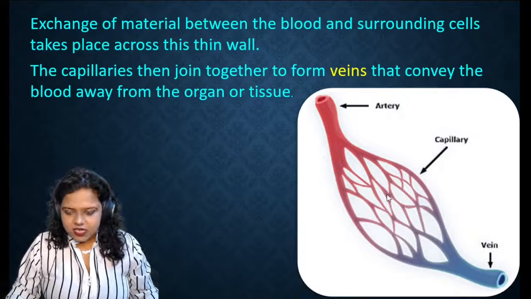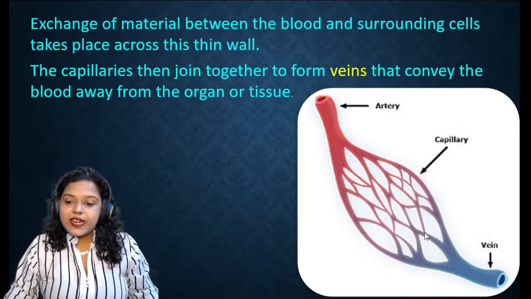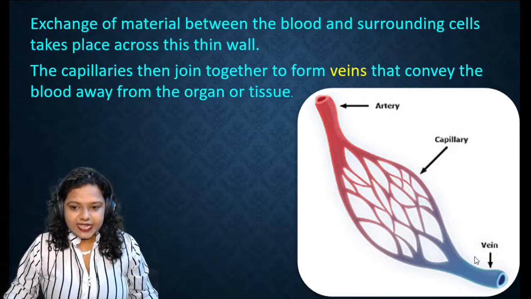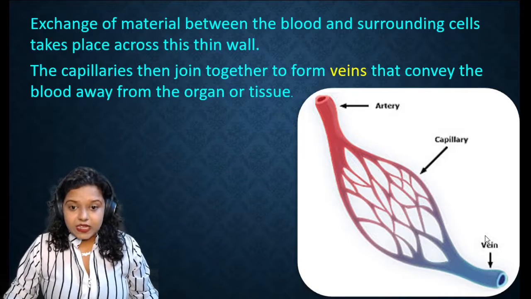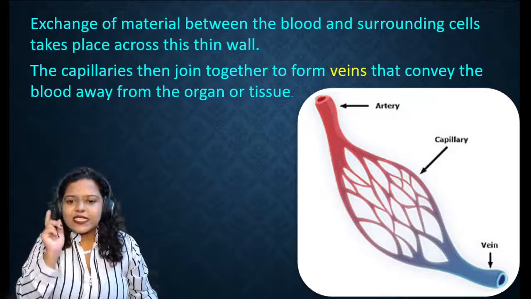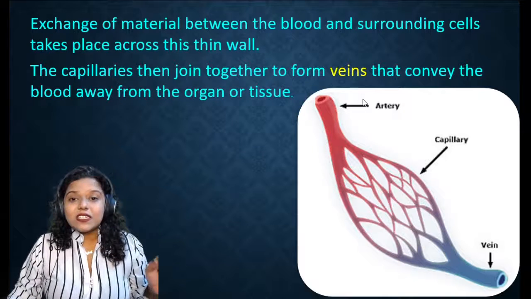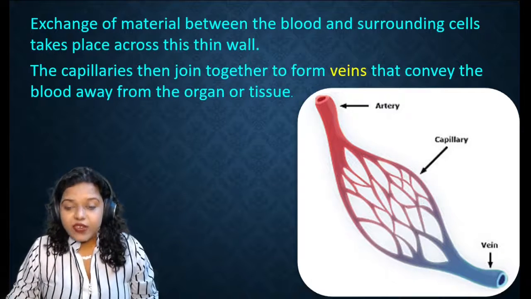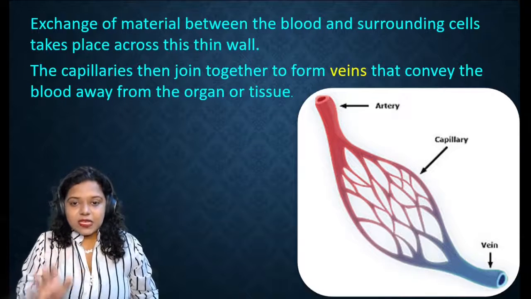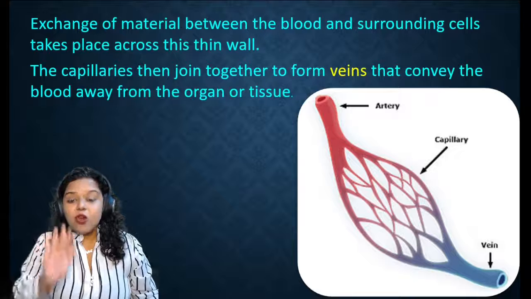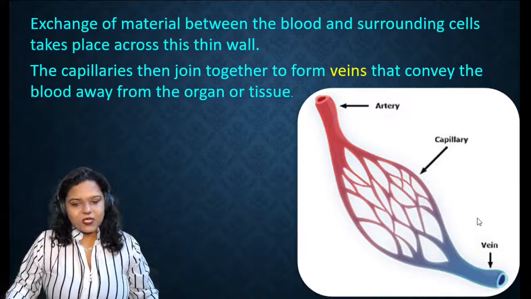So your arteries, first they divided and redivided, now they will join again, and when they join again, they will turn into another tube called veins. But now please pay attention, this is very important. Your artery had oxygenated blood, but now your vein will have deoxygenated blood. That means your blood will be not rich in oxygen. So that is how the vein is formed.